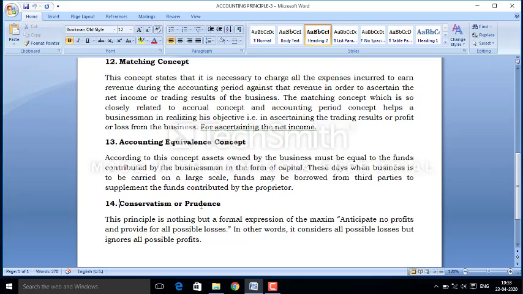Because if you learn everything by rote, you may be confused or lose these terms. But if you understand it in a better way, through examples, it will help you maintain the books of accounts with ease and comfort, and it will help to accelerate your accounting treatment. So thank you.